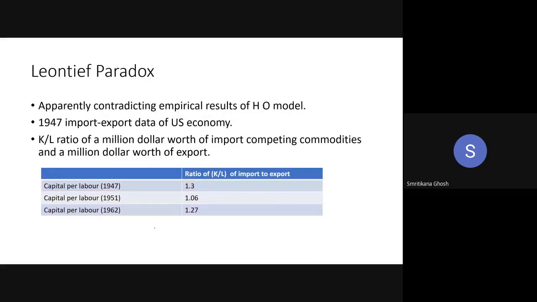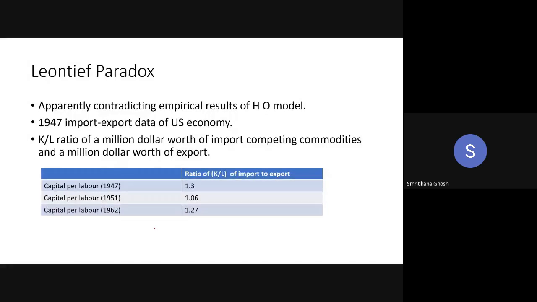Actually, in one of my previous classes, I mentioned this Leontief paradox. Leontief is the name of an economist. What he has done, there is one theory, that is the HO theory. Once you have the theory, an economist is always trying to apply that theory. You always want to check whether this theory is true in real life, right? So that is what Leontief also did.